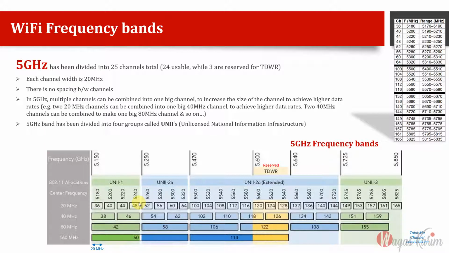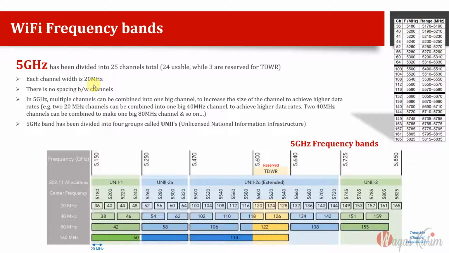In an interview, if you are asked how many frequency channels we have in 5 gigahertz, the first answer should be 24, but you should remember that the total is 25. 3 of these are further reserved in some countries, which are called TDWR. These are usually for radar and similar kinds of communications.